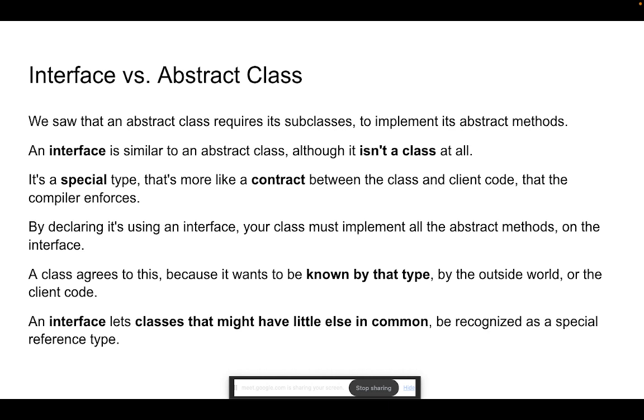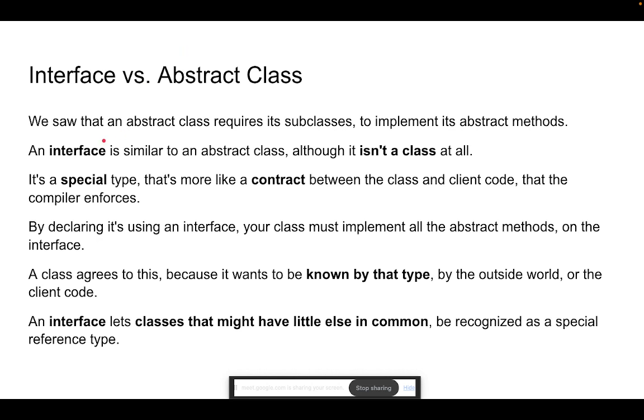We see that in abstract classes we required subclasses to implement the abstract methods. So I need an abstract class, I need to create an abstract method, and I have to implement it when I'm inheriting. If I inherit an abstract class and don't implement the function, I will get an error by default.